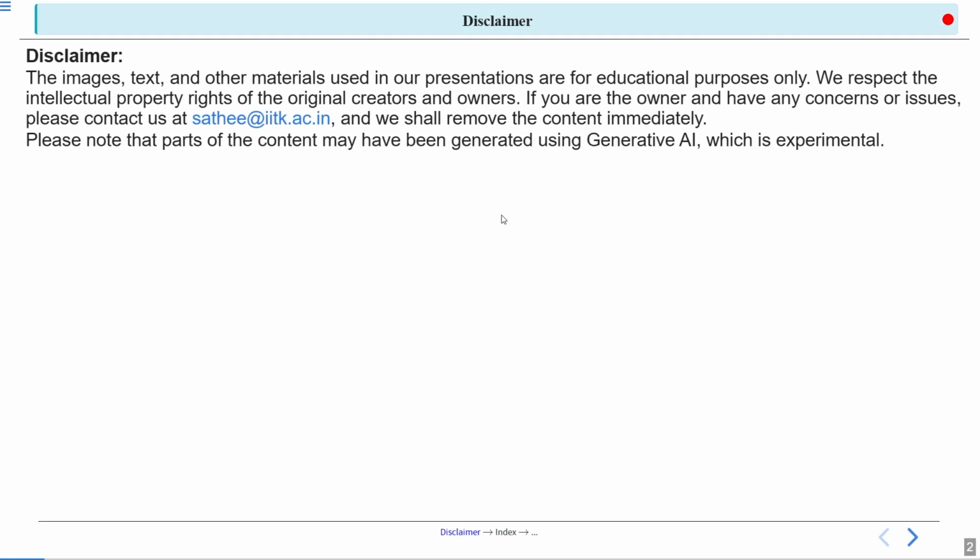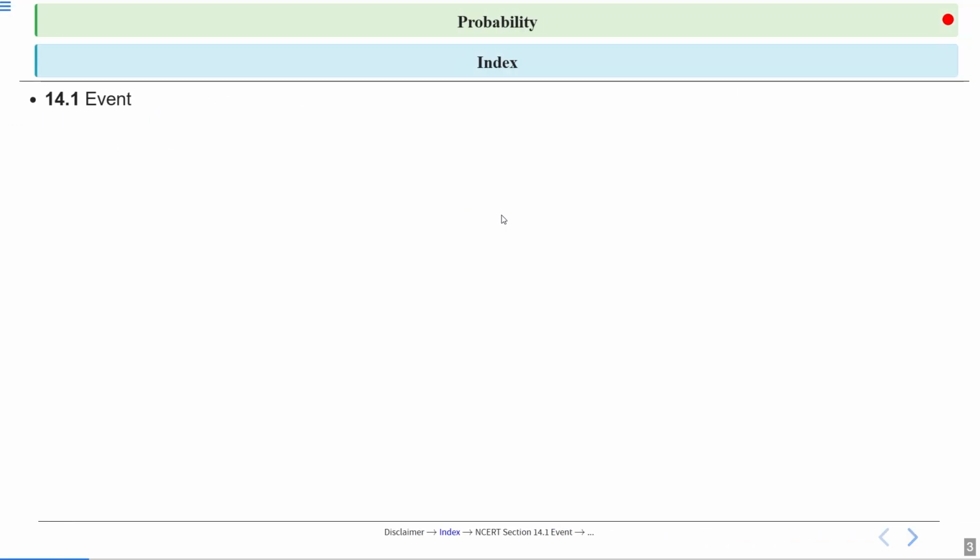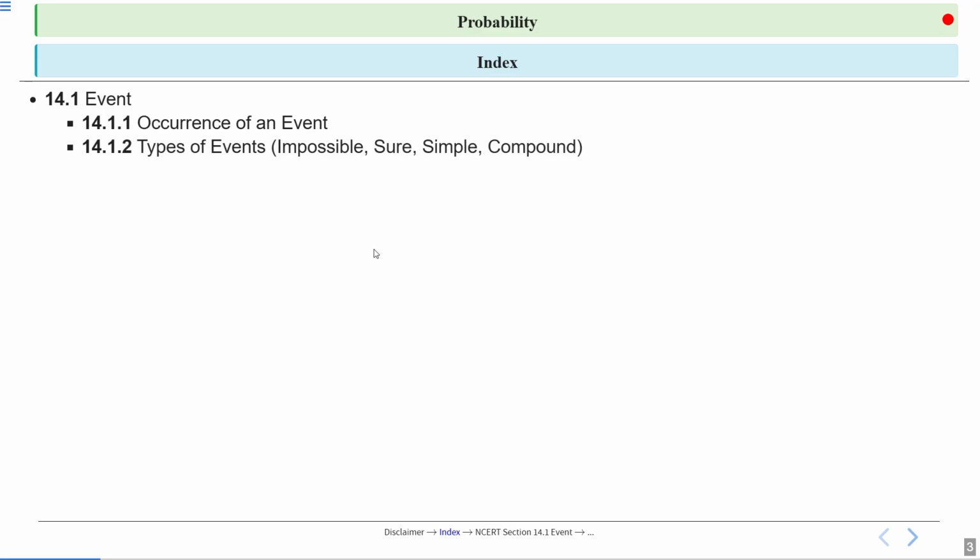So, first we will cover what an event means. And then we will discuss 14.1.1, occurrence of an event. How an event occurs, that is what we will discuss. And then we will discuss types of events, like impossible event, sure event, simple event, and compound event.